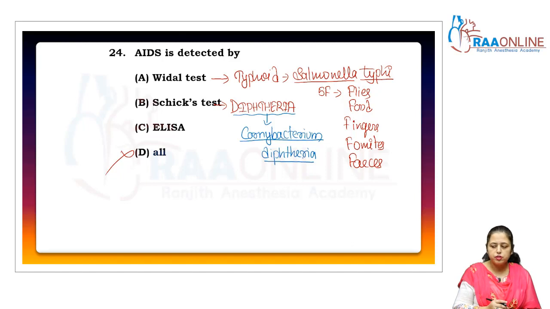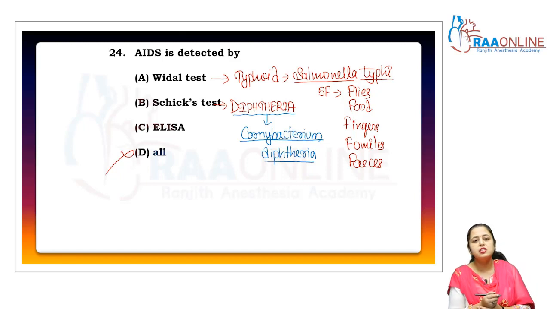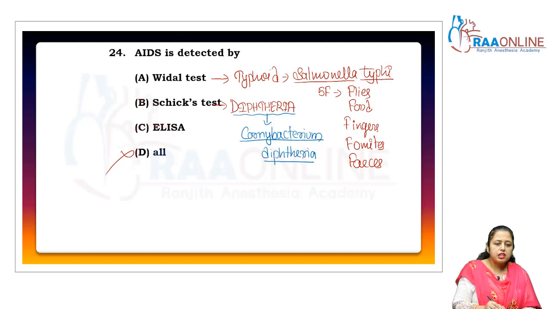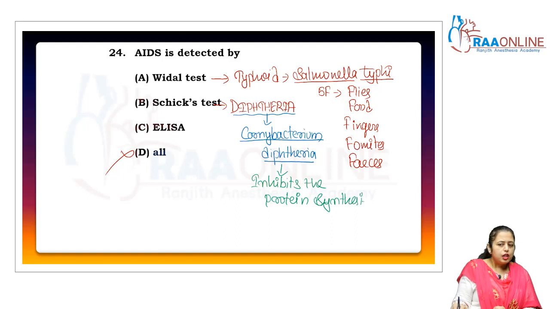Corynebacterium diphtheriae is a gram-positive non-motile bacillus, and it produces a deadly toxin which causes the disease commonly in children. It chokes the air passage and causes suffocation. That Corynebacterium diphtheriae inhibits protein synthesis. Clear? So that's why children are more affected.